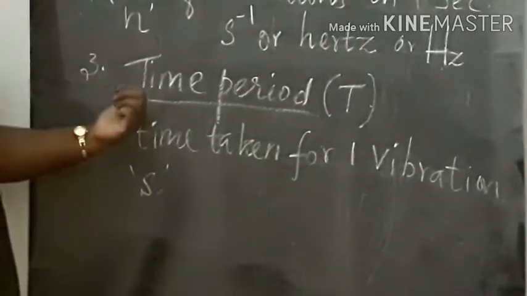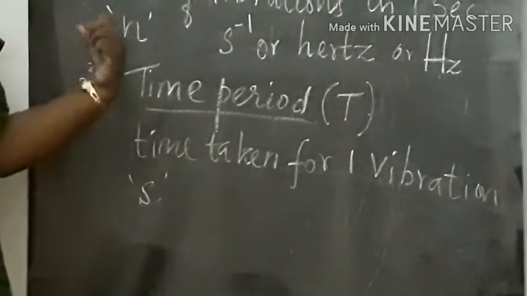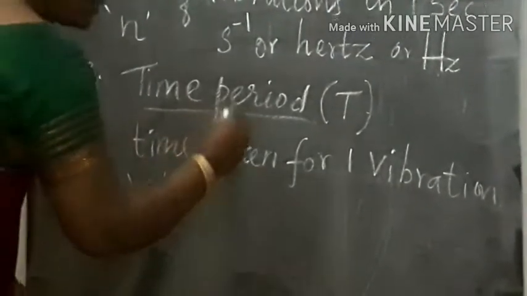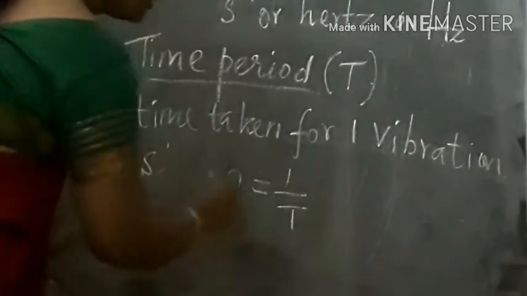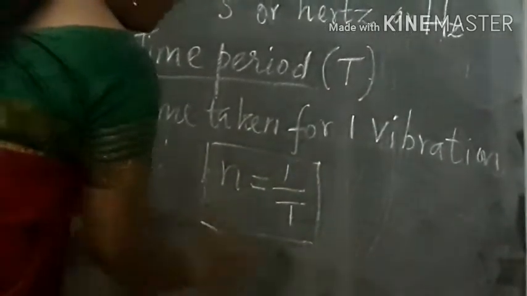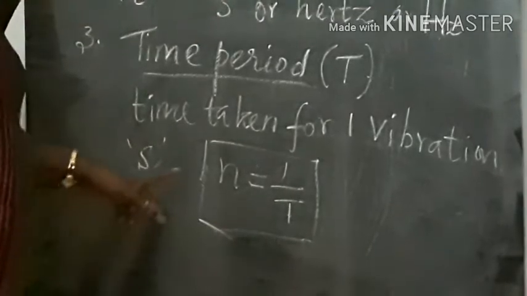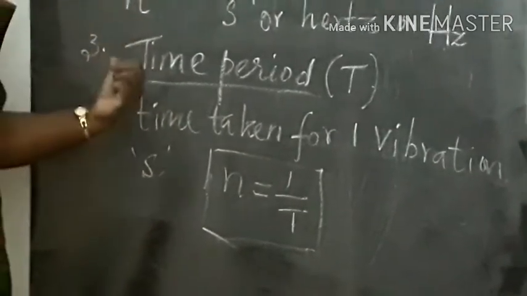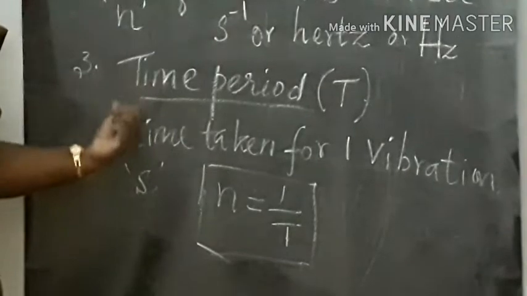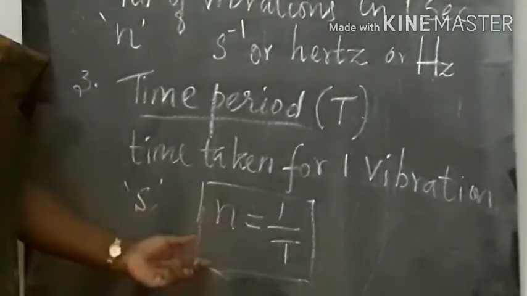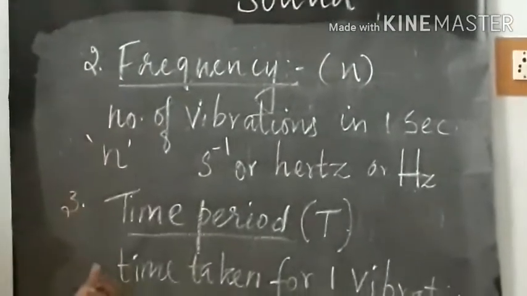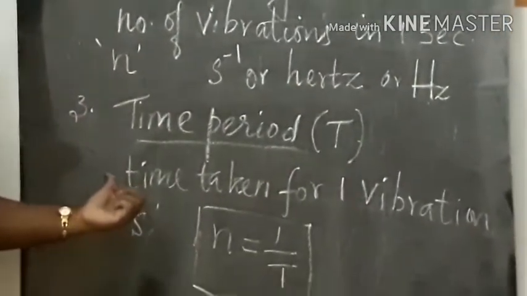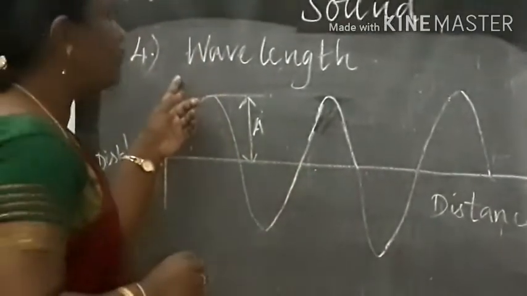The relation between the time period and frequency is that they are reciprocal. So n is equal to 1 by T. This formula will be useful while doing the problems. So frequency of a sound and time period of a sound are related, that is n is equal to 1 by T, where frequency is the number of vibrations in 1 second and T is the time taken for one vibration. The next characteristic feature is the wavelength.